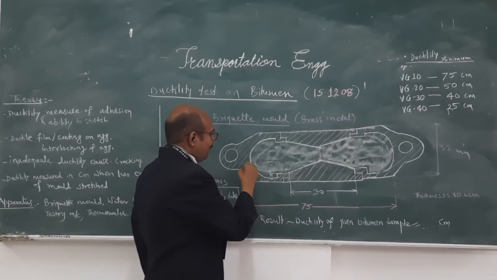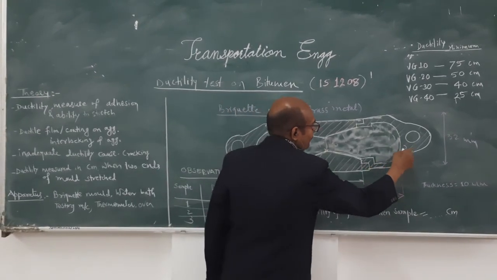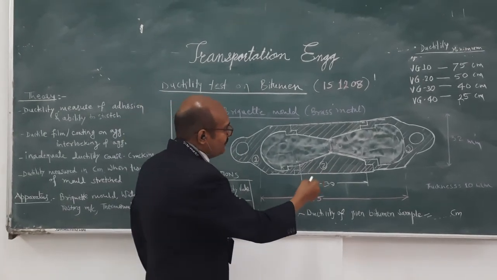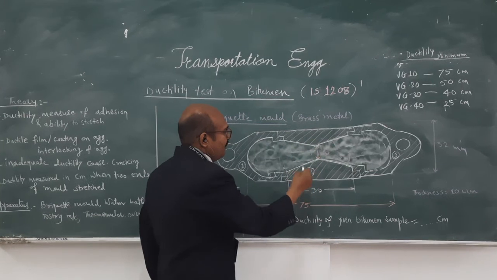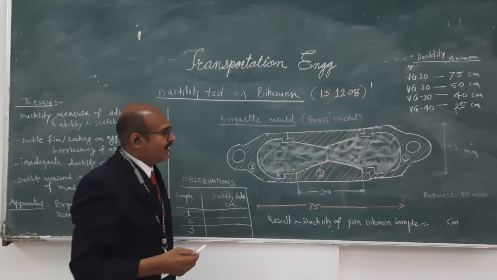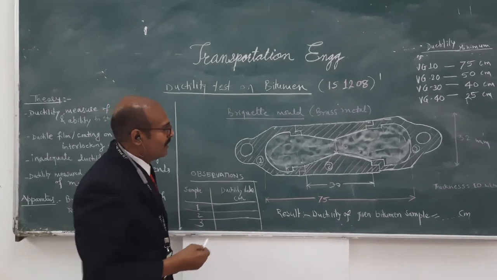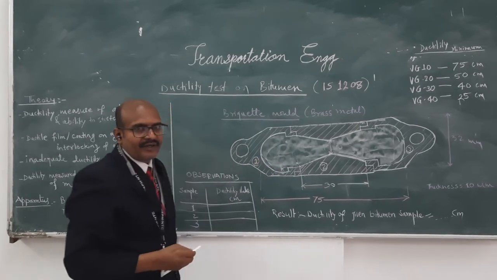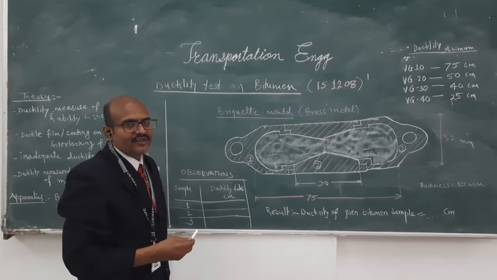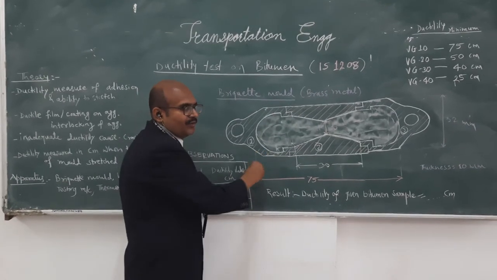Actually, there are three parts: this is the first part, the second part is this, and this is the third part. The first and third are nothing but the clips. We have to form these clips and adhere them with the help of the second part. This complete assembly may be available for the ductility test as one gang, two gang, or three gang, depending on the testing machine which is with you. So this is about the briquette mold which we are going to use.